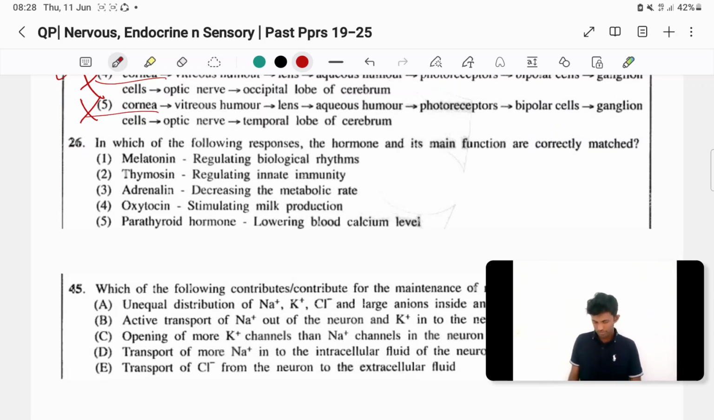Melatonin regulates biological rhythm, right? If you wake up at a certain time, about 5-6 a.m., then normally you can wake up at that time even without an alarm. Or if you go to bed at a certain time, you will be sleepy at that time, right? Because the biological rhythm makes that happen.